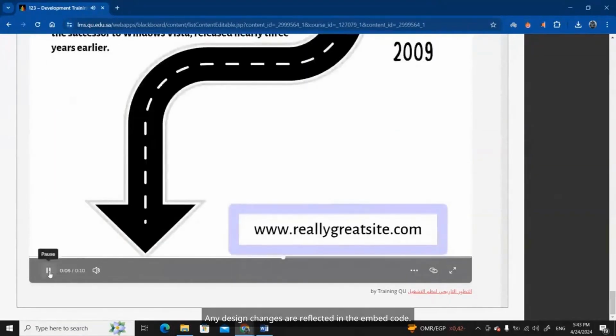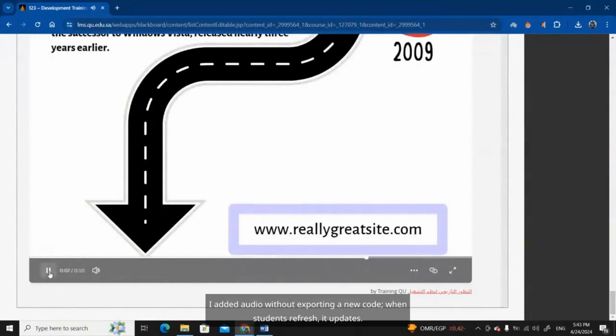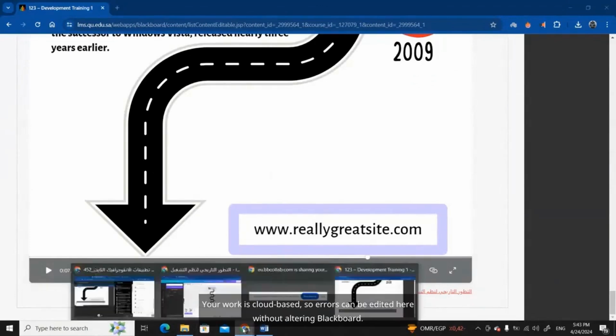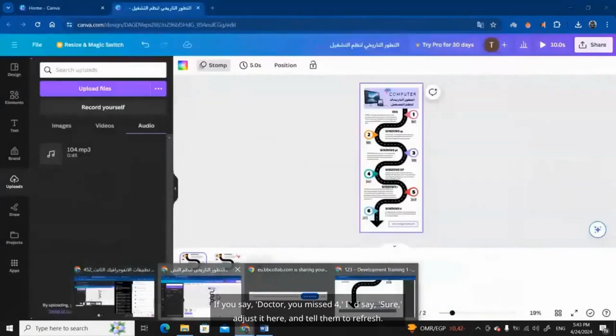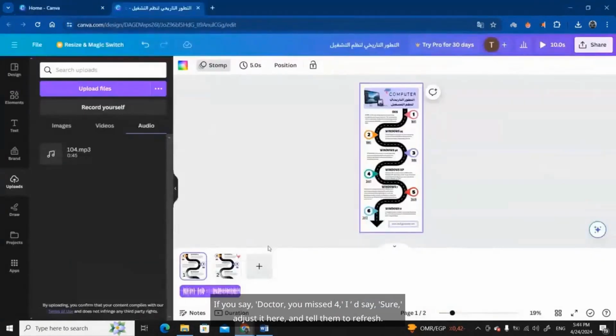Any design changes are reflected in the embed code. I added audio without exporting a new code. When students refresh, it updates. This is advantageous. Your work is cloud-based, so errors can be edited here without altering Blackboard. If a student says, "Doctor, you missed this," I'd say, "Sure, adjust it here," and tell them to refresh. Everything updates automatically, including audio and animations, without needing Blackboard changes.